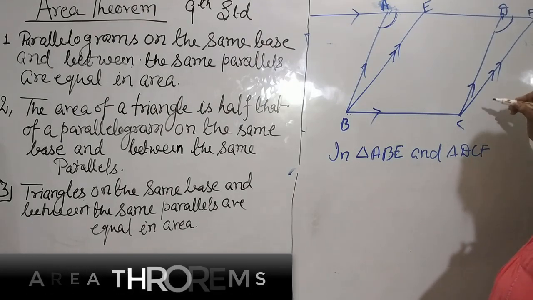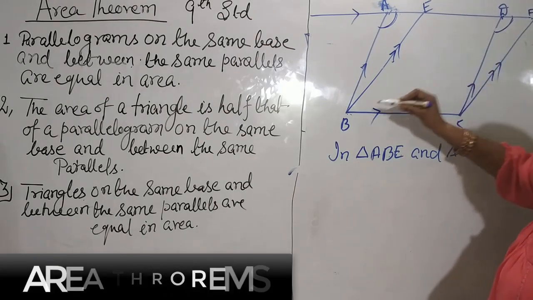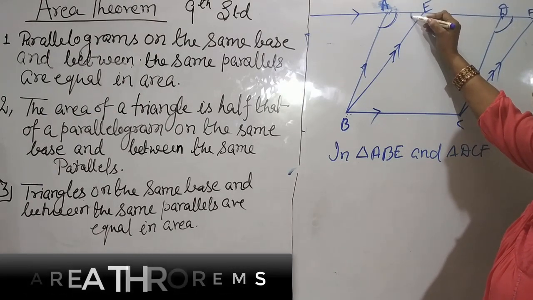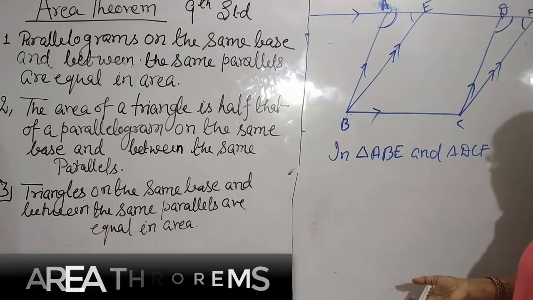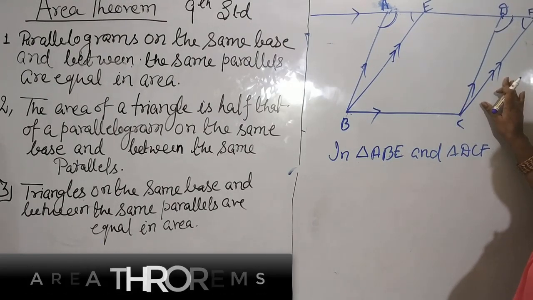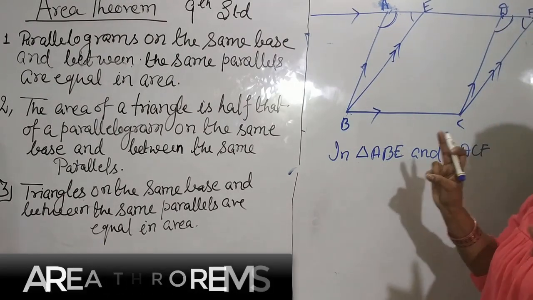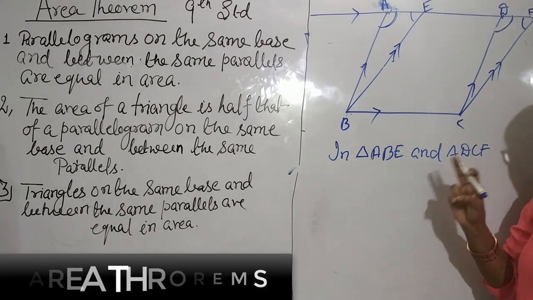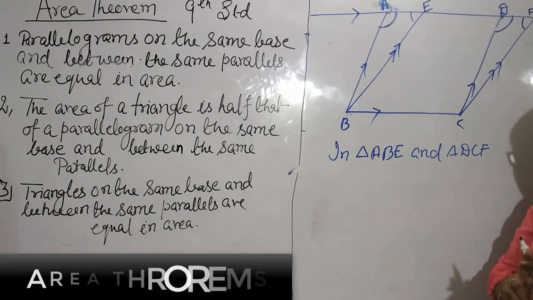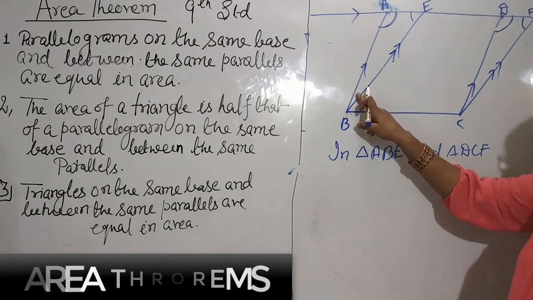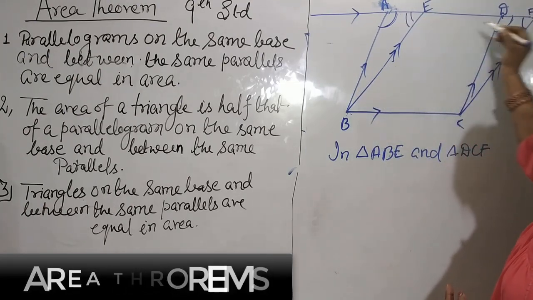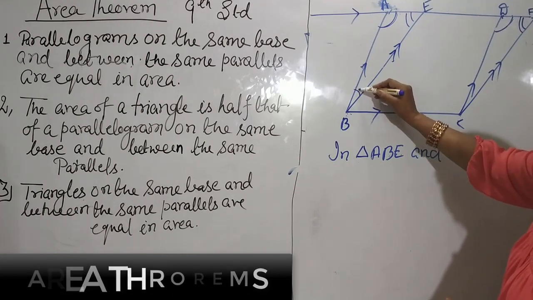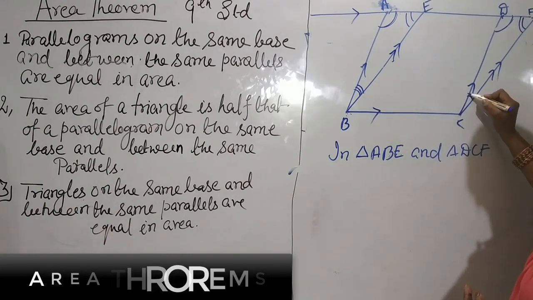In the same way, as CF is parallel to BE, these two triangles are equal again by corresponding angles, because both are parallel. And if any two angles are equal, then the third also will be equal. That means the third is also equal. These two are equal, then the third also will be equal.